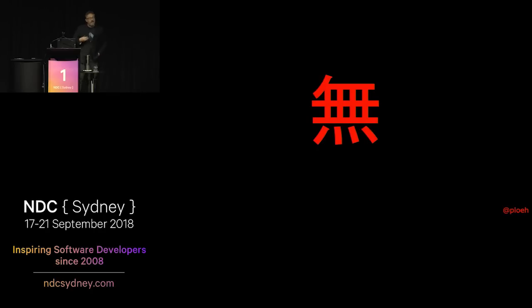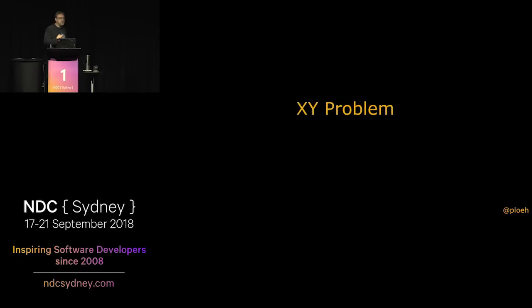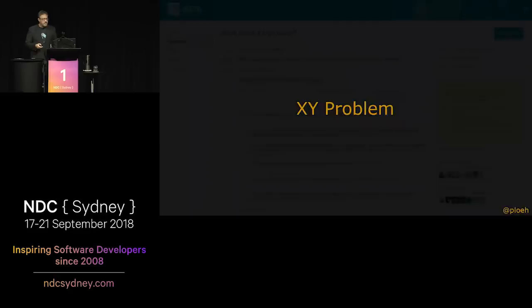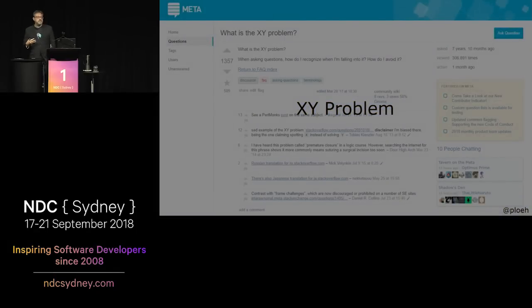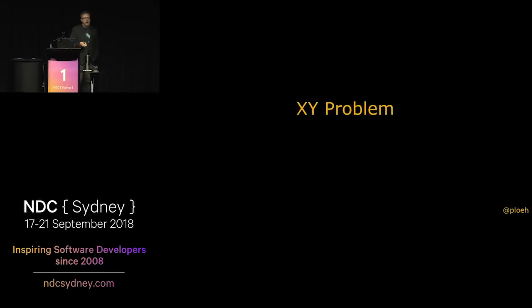So this often happens when you're a beginner with a new piece of technology. It happens to me all the time. So it leads to this situation called the XY problem. This is a phenomenon that's so common on Stack Overflow that there's actually a name for it. So basically what it means is that often people would ask, how do I do X?